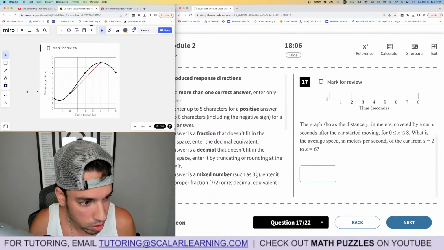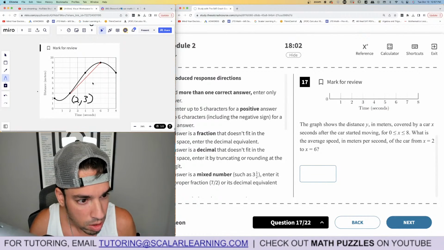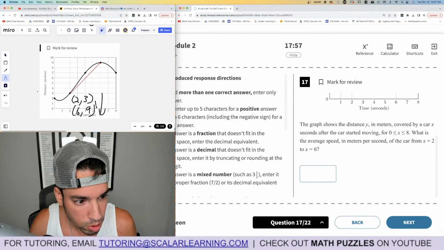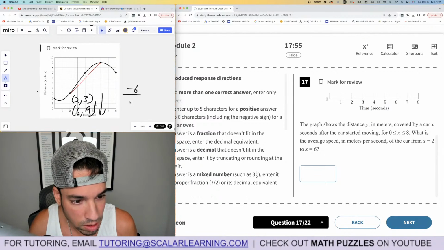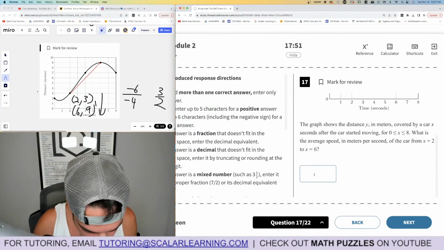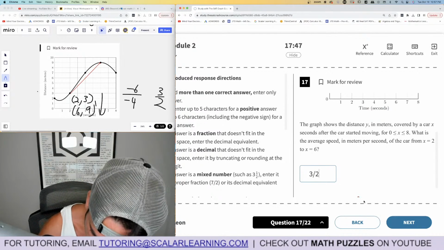So you can look at the line or you can make coordinates. You can be like, all right, at 2, it's 2, 3. Then at 6, it's 6 comma 9. And what's the slope? Subtract down. 3 minus 9 is negative 6. 2 minus 6 is negative 4. That becomes positive 3 over 2. And that's the slope. That's the average speed. Boom, done.